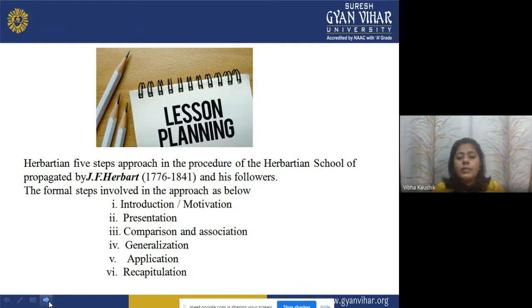Now, different lesson planning. Herbartian five steps approach in the procedure of Herbartian school propagated by J. F. Herbart, 1776 to 1841, and his followers. The formal steps involved in this approach are as below. Introduction, or motivation. Second is presentation. Third is comparison and association. Fourth is generalization. Fifth is application. And the sixth one is recapitulation.